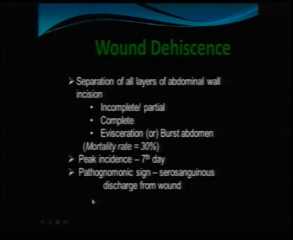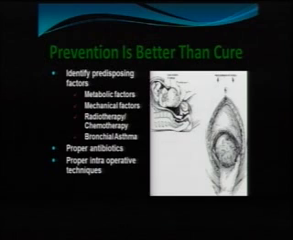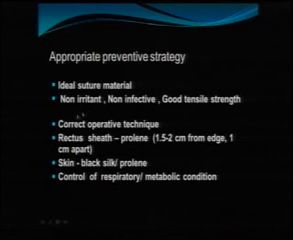The pathognomonic sign is the serosanguinous discharge from the wound. And we should always identify the predisposing factors, like metabolic factors such as diabetes, mechanical factors like cough, radiotherapy or chemotherapy, and bronchial asthma. These are the things which could give rise to a burst abdomen. Proper antibiotics and proper intraoperative techniques are very important.